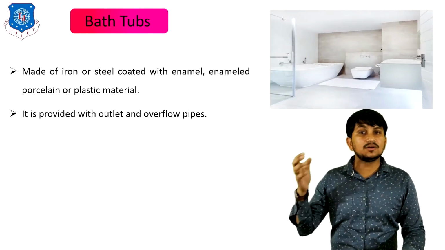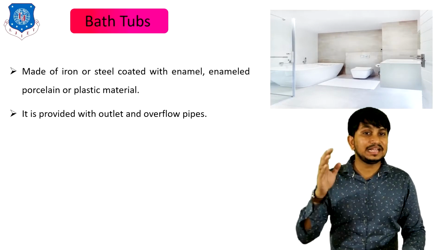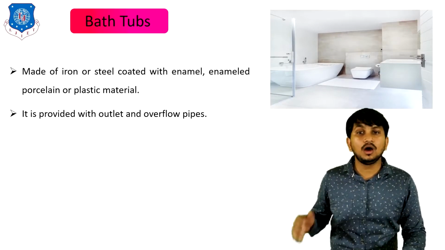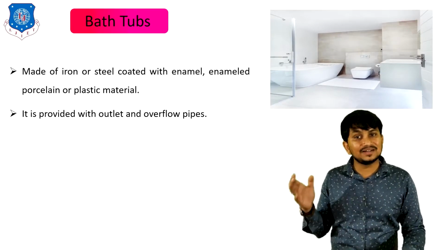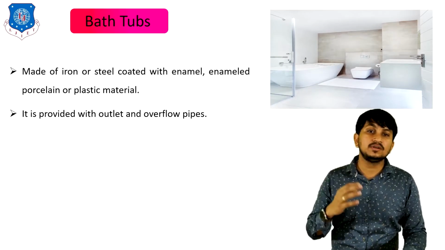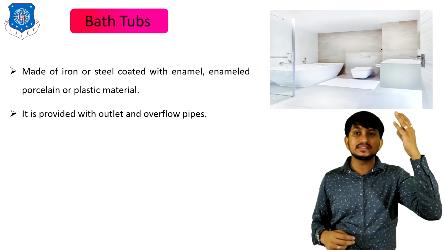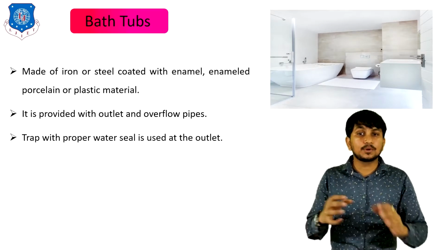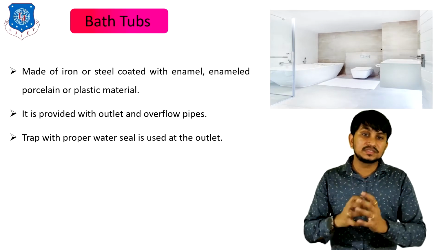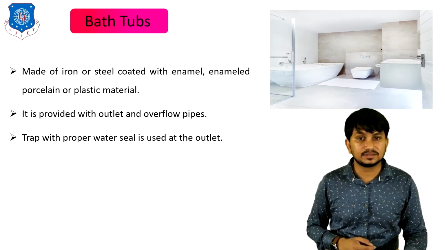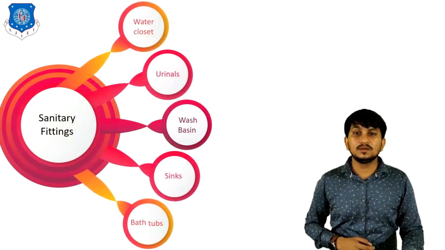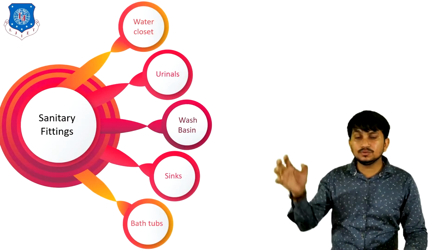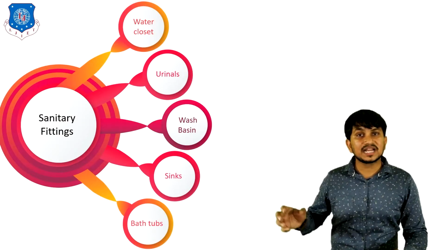The last sanitary fitting is bathtubs. It is made of iron or steel coated with enamel, porcelain, or plastic material. It is provided with outlet and overflow pipes. You can clearly see the bathtubs. A trap with proper waste seal is used at the outlet in these bathtubs. That's all about various sanitary fittings used in various types of buildings.